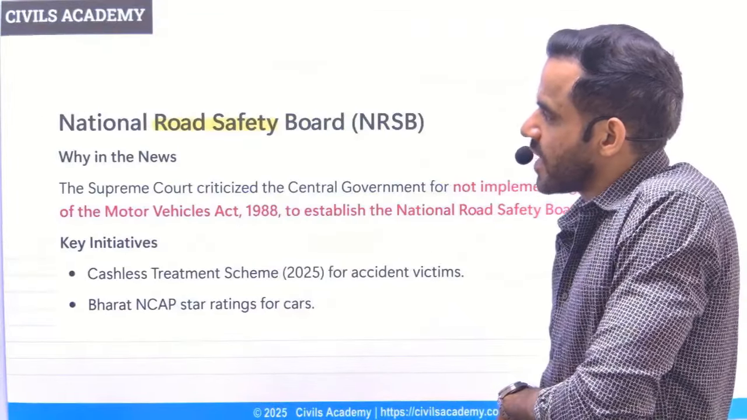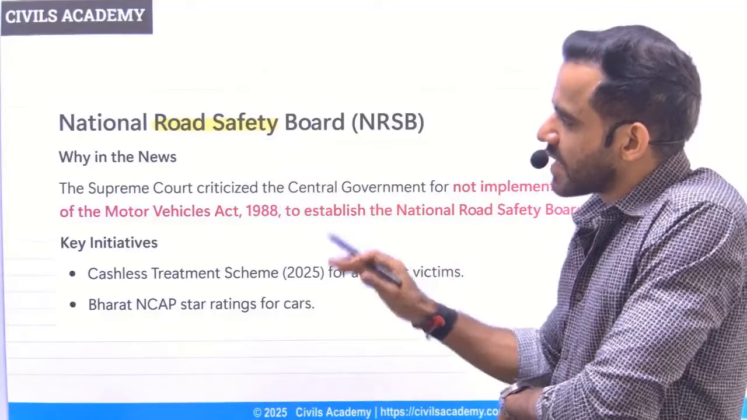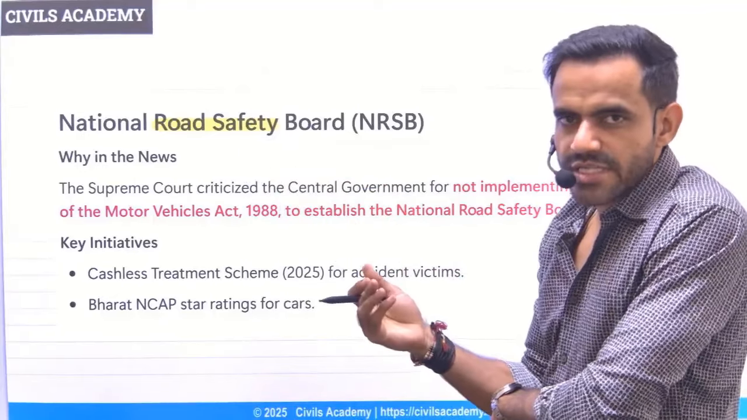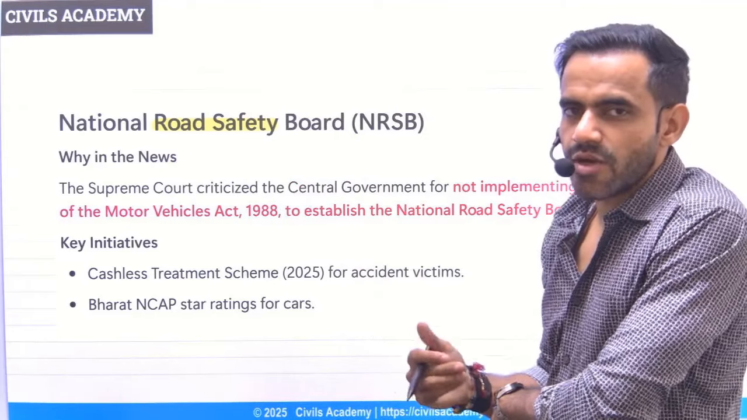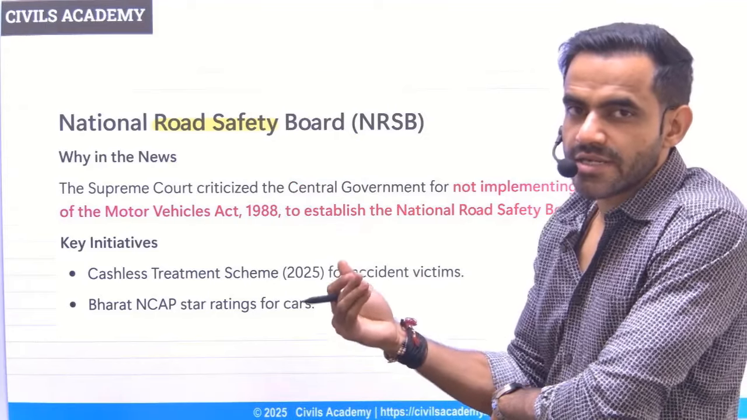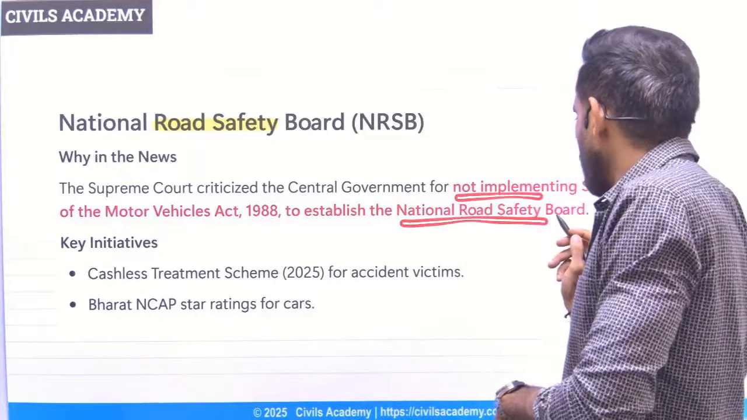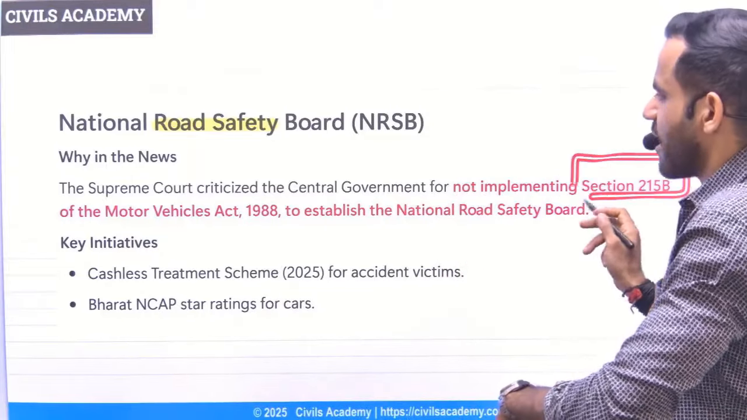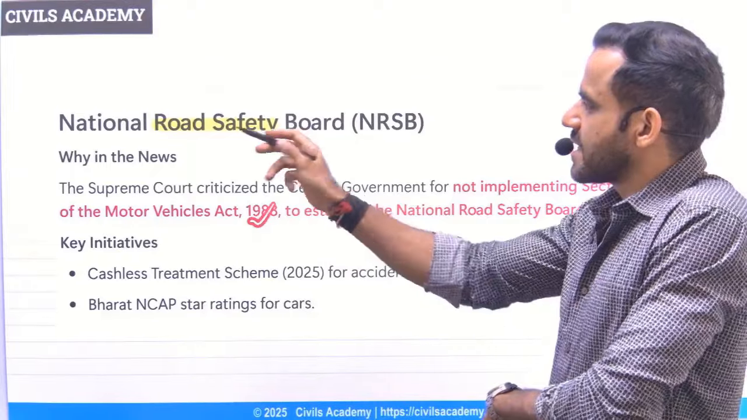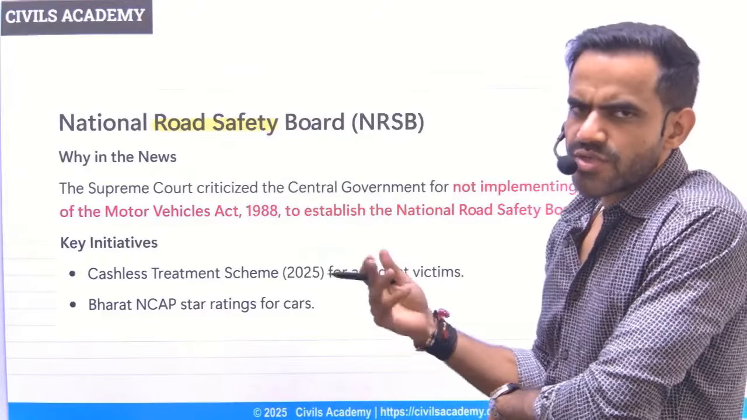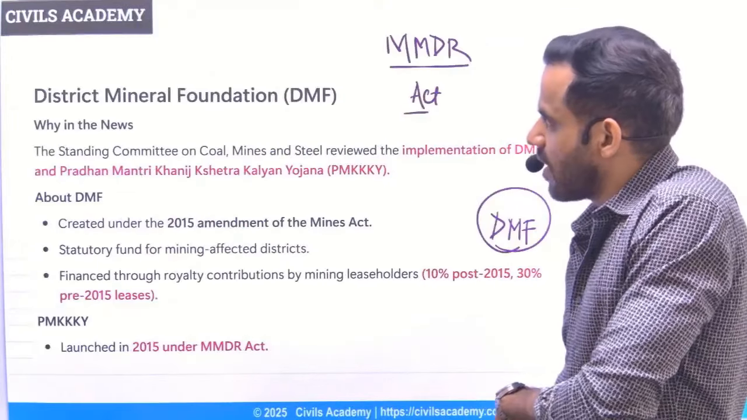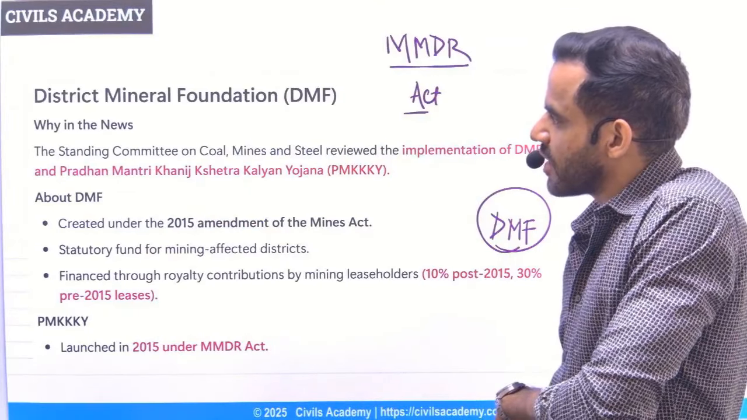Next is related to National Road Safety Board. This is not that much significant. Basically, why it was in news? Because Supreme Court has criticized the government that why government have not set it up so far. The provision for this National Road Safety Board is mentioned in section 215 of Motor Vehicles Act. As the name suggests, what will be objective? To ensure road safety.